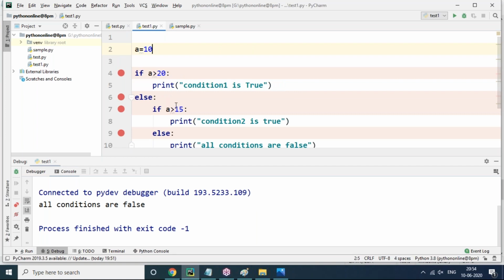For example, here my condition is changing now. So my condition is like 9, so 10 greater than 9, it's okay. So what's happening, we can see this. Let's debug test1.